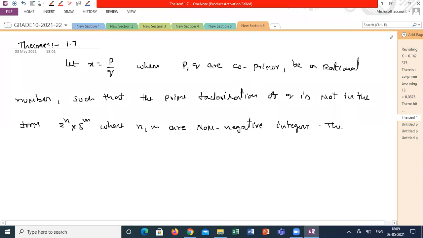Then x has a decimal expansion. What will I get?